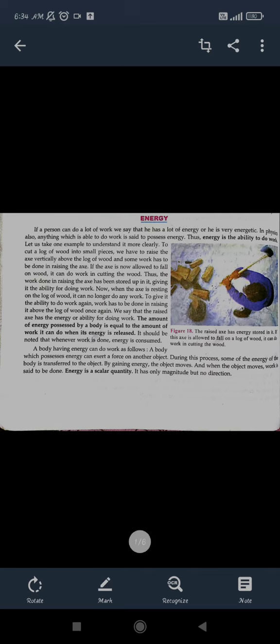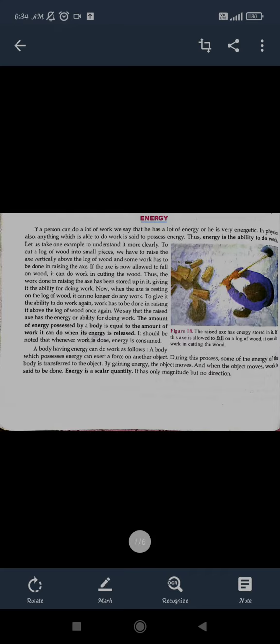And we have seen that at different angles we can put in values, like 0 degree, 60 degree, 90, 180, right? So different values of theta can change the value of work done. Now we are going to see the second part, that is energy. So what is energy? If we want to define energy in simple words, then we can say the ability to do any work is considered as energy.